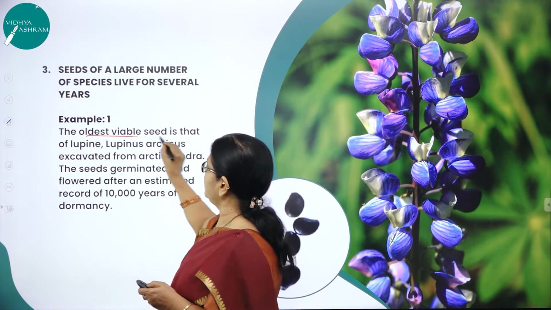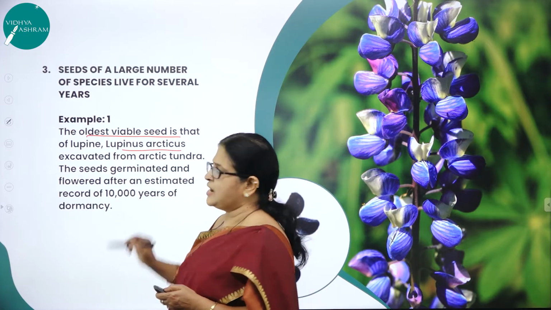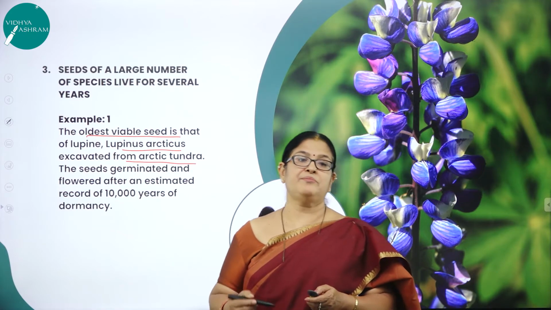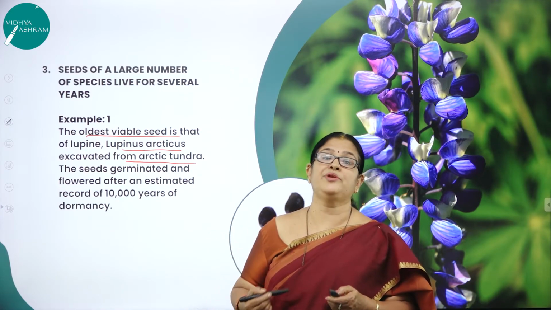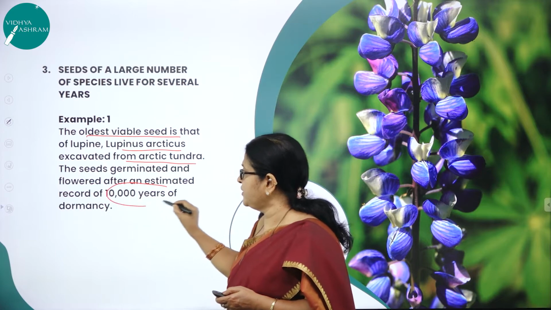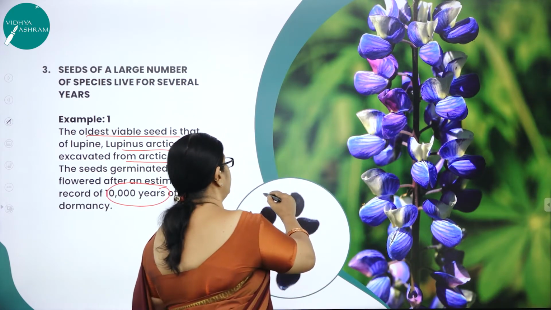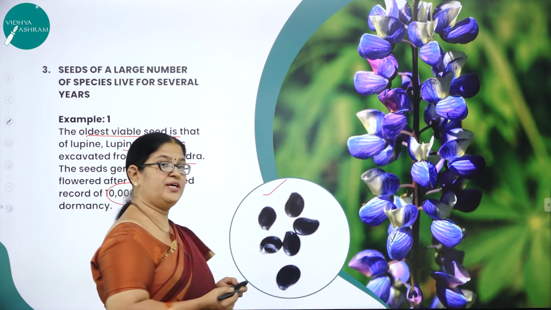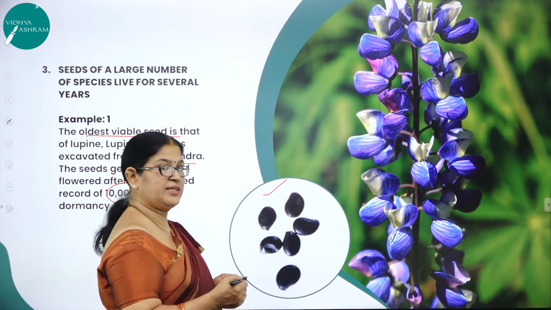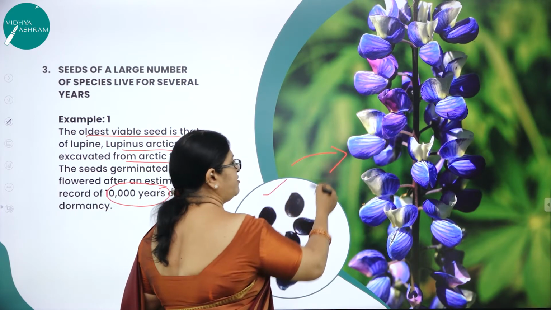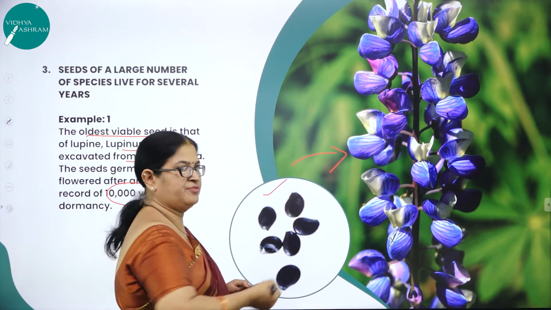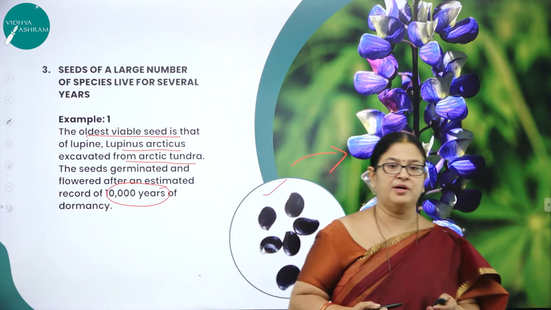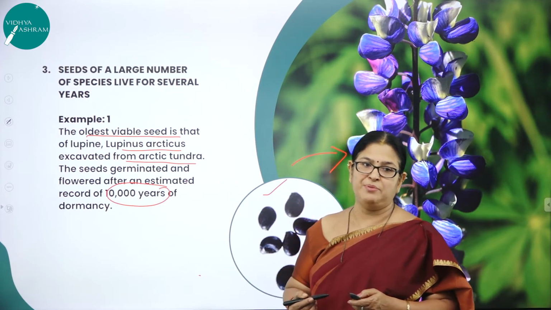So this is the oldest viable seed of what? Lupinus arcticus, excavated from which region? From the Arctic tundra, and the seeds germinated and flowered after an estimated record of how many years? 10,000 long years. Here you can see in the picture the seeds of Lupinus arcticus. So these seeds were dormant for how many years? For 10,000 years, and after 10,000 years they germinated and flowered. You can see the beautiful flowers of this plant called Lupinus arcticus. This is a very good example to learn about the concept called viability of seed.